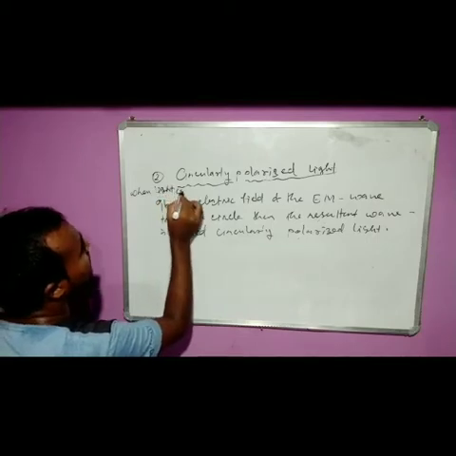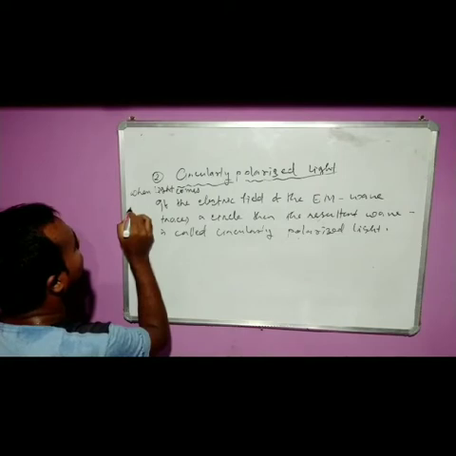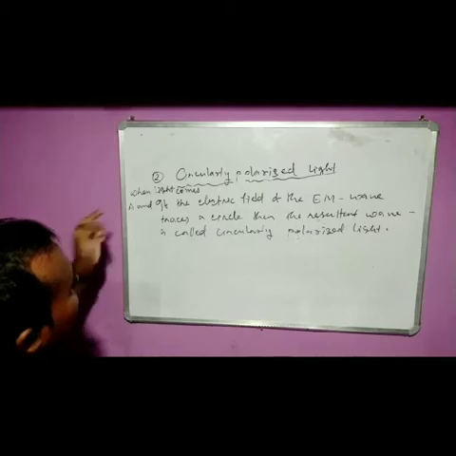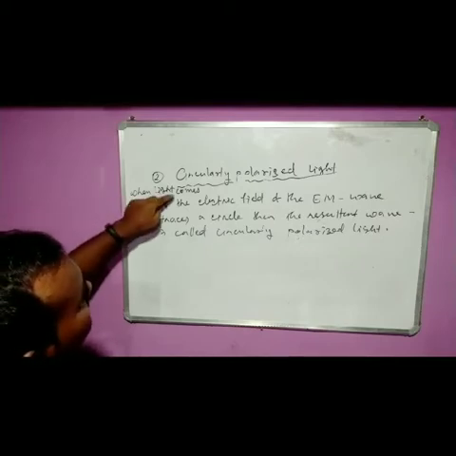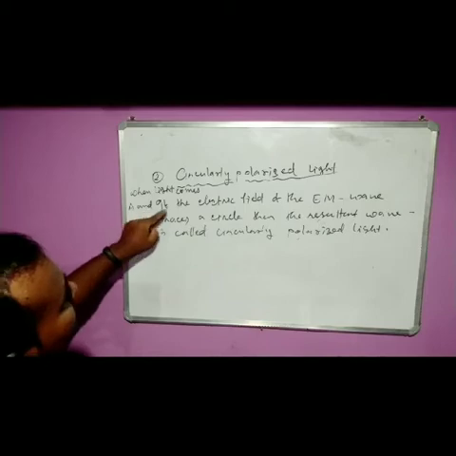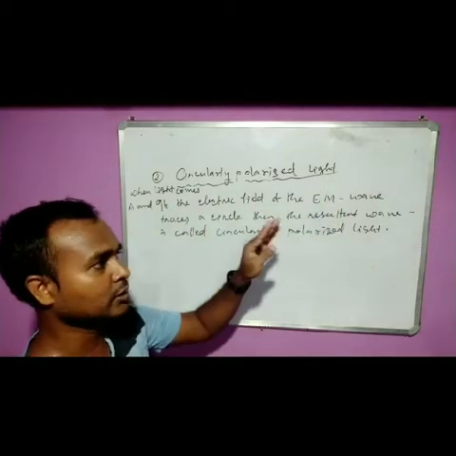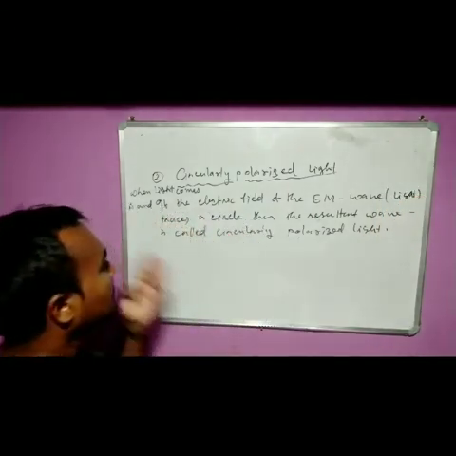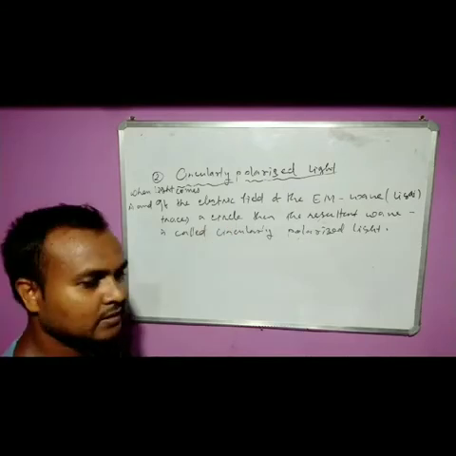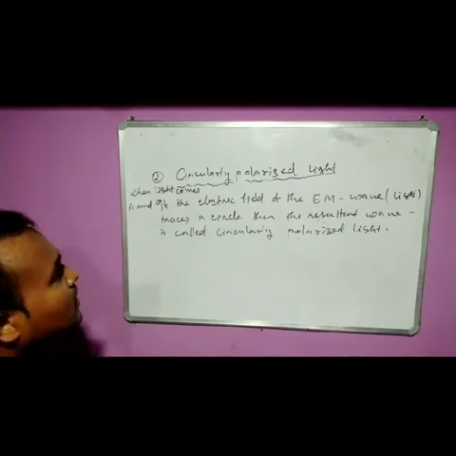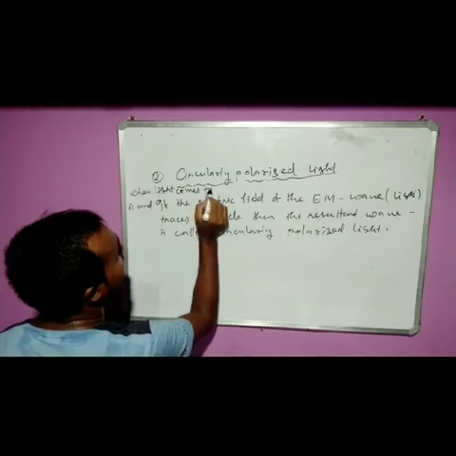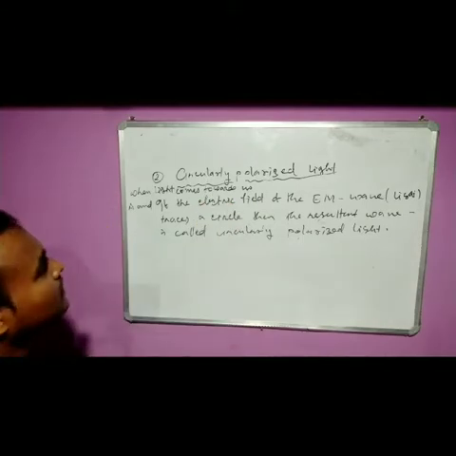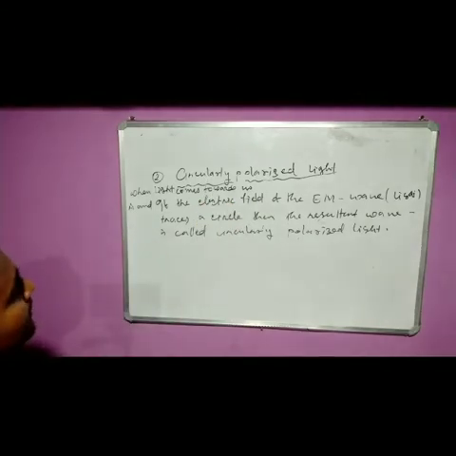Another thing I want to mention here, so please add this line: when light comes, and if the electric field of the EM wave or light traces a circle, or you can say when light comes towards us, then it will be better for understanding.